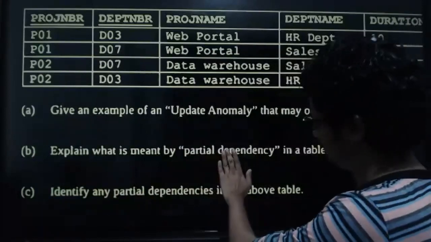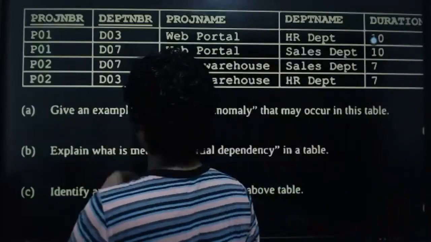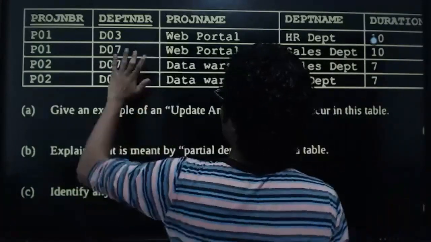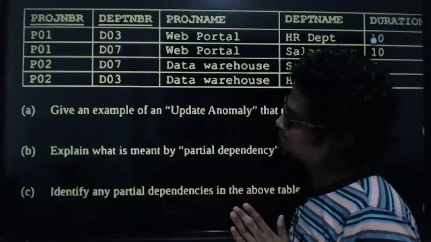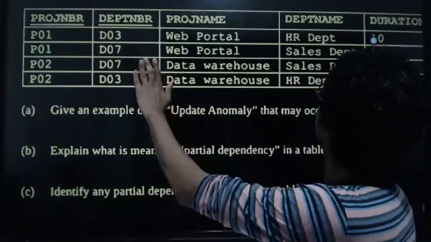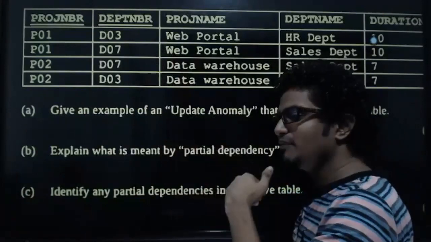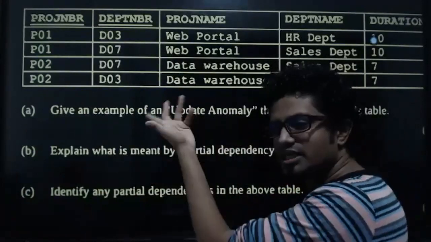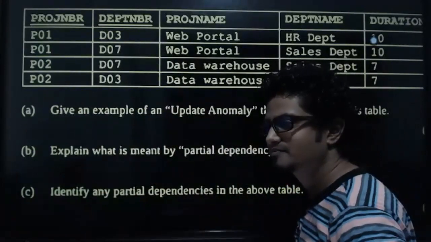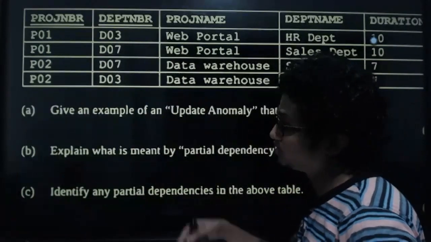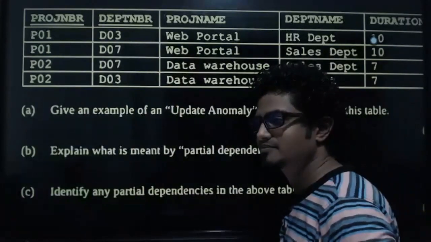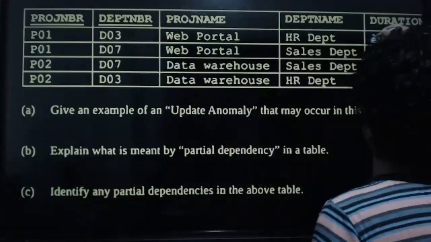Okay, then wait. Now, composite primary key is there. In this table, is there any possibility for partial dependency to occur, yes or no? Yes. Why? Because there's a composite primary key. Now let's say there's another table. I'm just checking your knowledge.